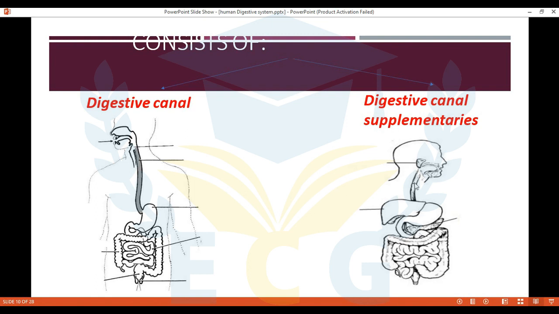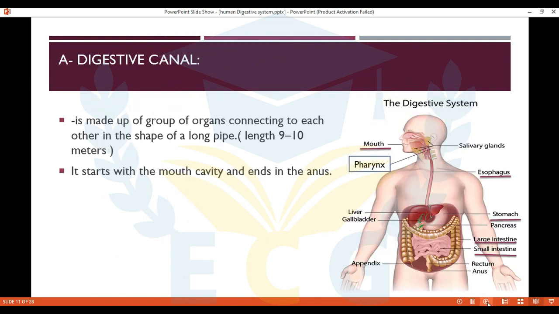Okay, let's see here, digestive canal supplementers. What is this? Guess. Salivary glands. Excellent. And this? Liver. Pancreas. Perfect. As you see here, the digestive system is made up of many organs: 6 organs in digestive canal and 3 organs in digestive canal supplementers.